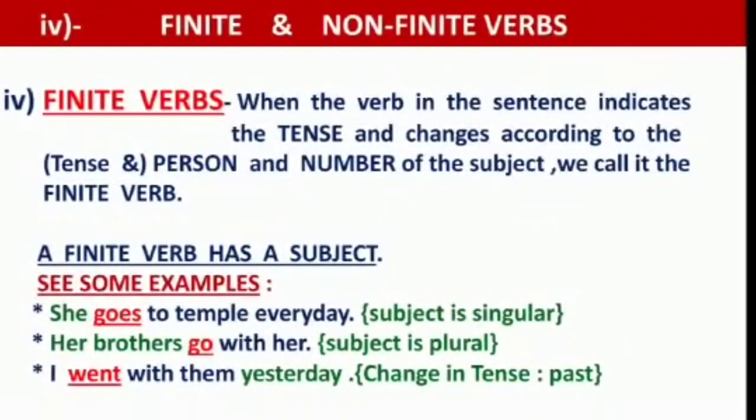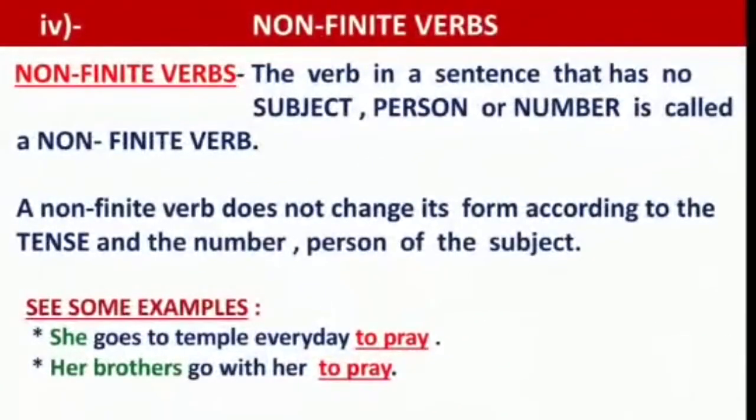The fourth main kind of verbs is the finite and non-finite verbs. Let's know about them, starting with the finite verbs. When the verb in the sentence indicates the tense and changes according to the person and number of the subject, we call it the finite verb. A finite verb has a subject. See some examples.